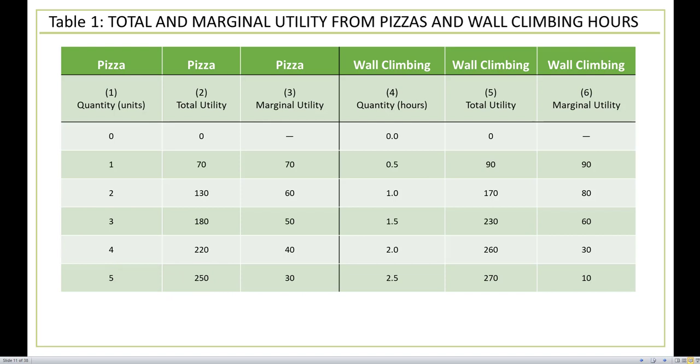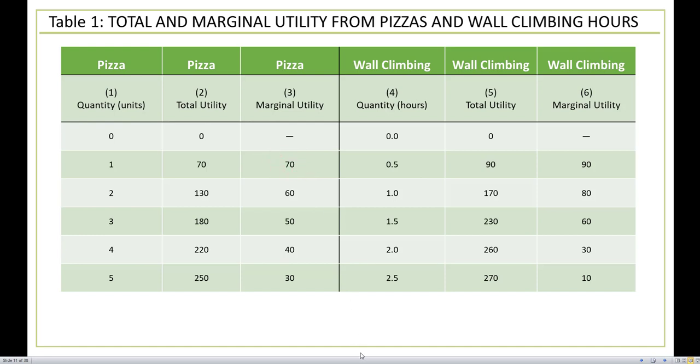Column number 3 is going to be our marginal utility, and marginal utility is exactly the change in total utility divided by the change in quantity. As we go from row 1 to row 2, what is the change in our utility? Row 2 to row 3, what is the change in our utility? And so on down the line. We can see exactly how we get these specific numbers. So how exactly do we get the 70 for marginal utility for pizza right here?